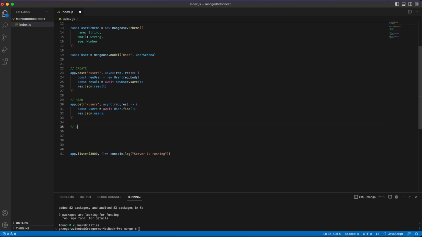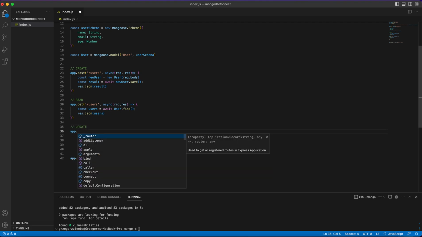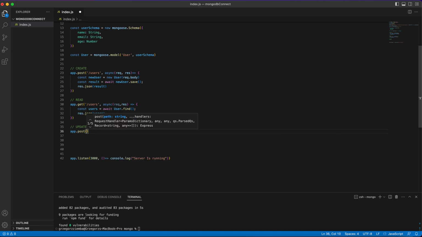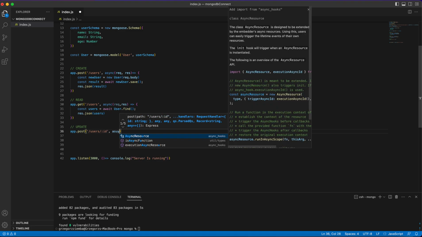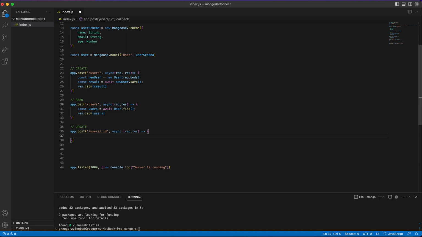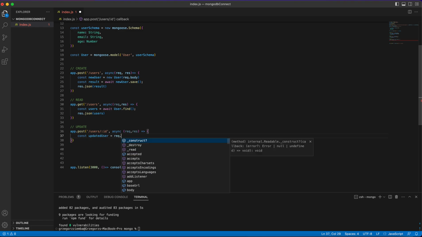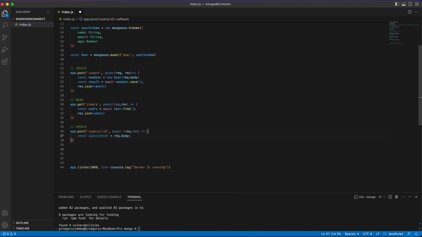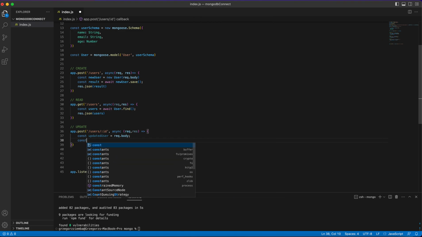So the next thing we'll need is update. And to update, I will use post, because I prefer to do that. And users, and we'll pass the ID as our params that we'll later on get from our route. Request, response, and of course the last thing that we'll need is the updated user, and we'll get it from request.body that we send as we've done before. And to do that, it's very simple.